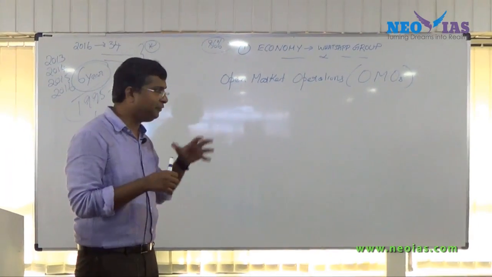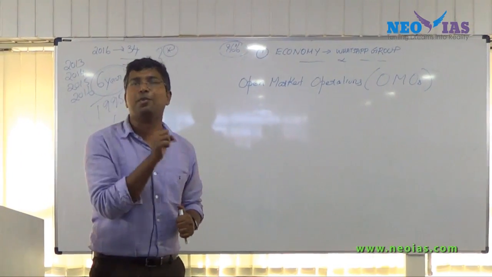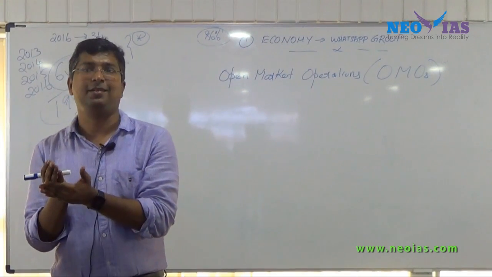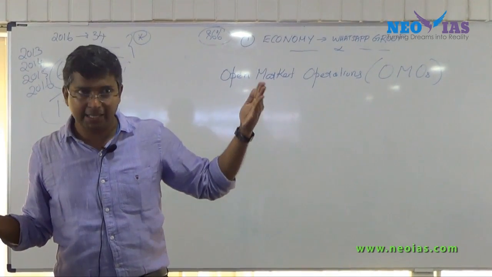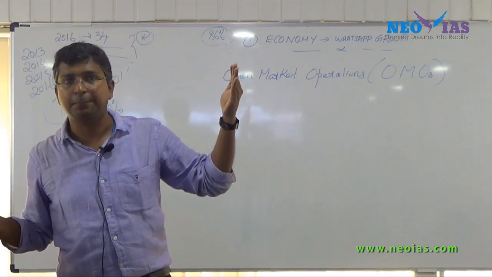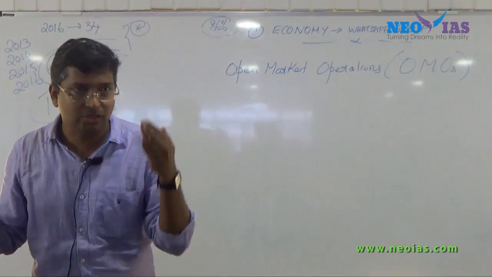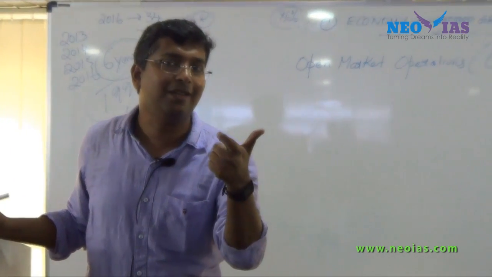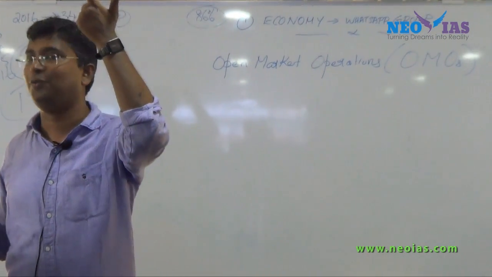Now try, first, whenever you see a term in economy, try to understand which topic it belongs to. It's coming under money and banking. It's a tool or instrument used by RBI to control money supply. Then things become very easy for you.